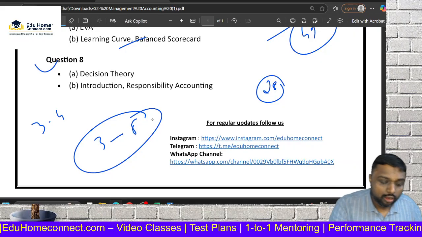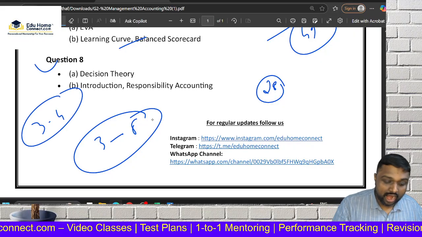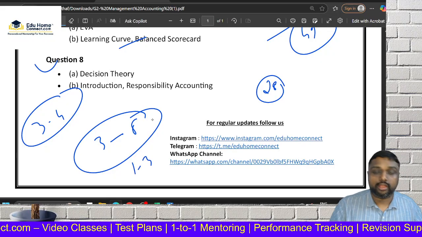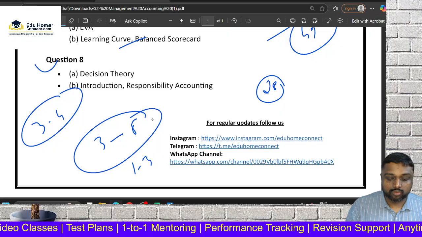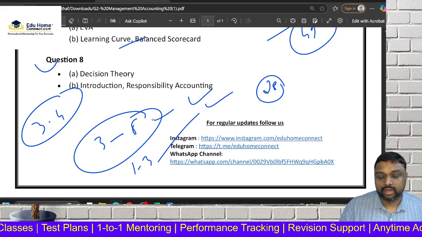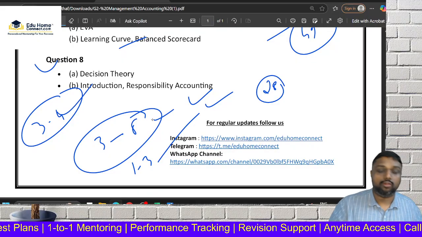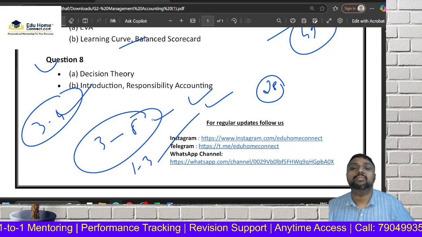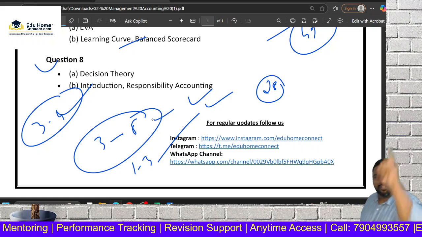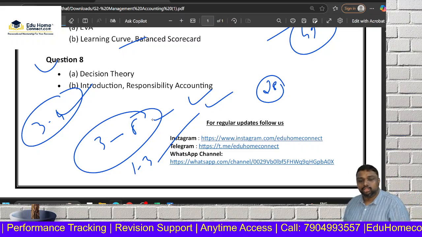If you feel that 4 is tough, you can skip 3 and 4 in choice, or you can go for another option, 1 and 3. You can go for choice. These are all the options you have. The best I am suggesting is either 1 and 3, or 3 and 8. If you feel that the second marginal costing question is also tough, then you can go for it. But the very easy one, ABC and all, never make any mistake. We are coming with a marathon for ABC. We are solving all the previous questions for you, friends. So you don't need to worry.